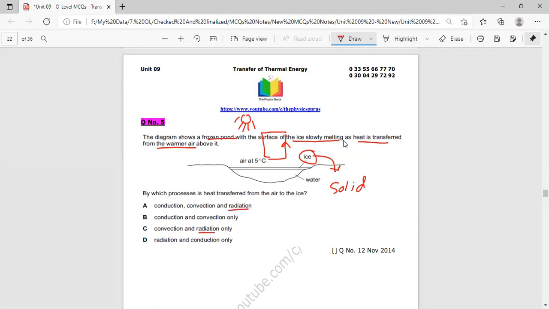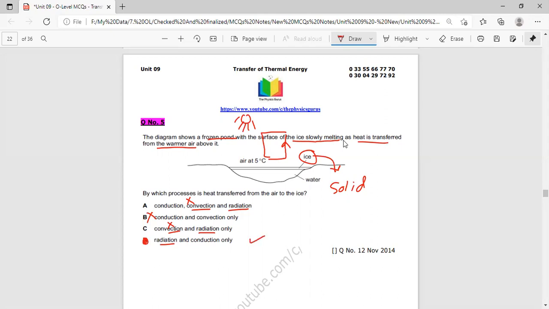Which option is correct? Yes, option A might be, and option C and option D. Now we will consider option A, option C and option D. It is not possible that heat is transferred through convection because hot air always rises up. So this option is opted out, and this option is also opted out. So which option is left? Option D, through radiation and through conduction only.